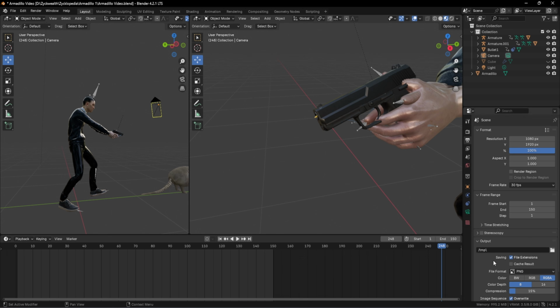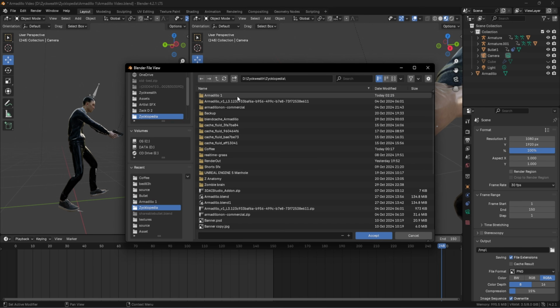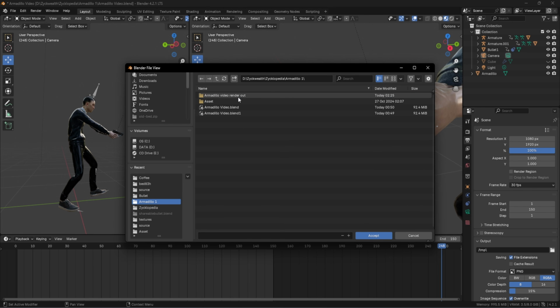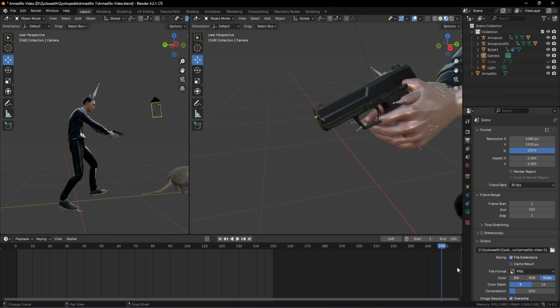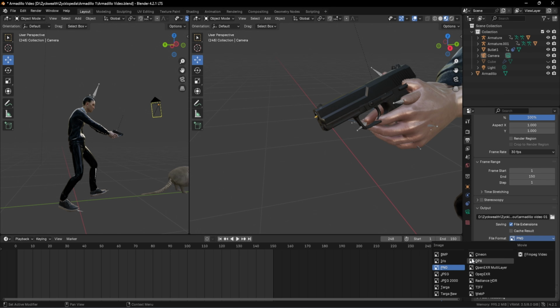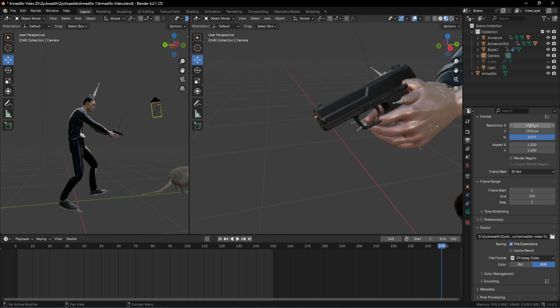Then we can also give an output location in which our animation will be exported. And in order to select a folder, we can click over here. Then you can locate your output folder like this. And you can also give a file name for our exported video. And if you click on accept, it will be saved over here. You can render this in the PNG format or you can choose a video format. And these are the exact output settings I'm using in order to make videos like this.